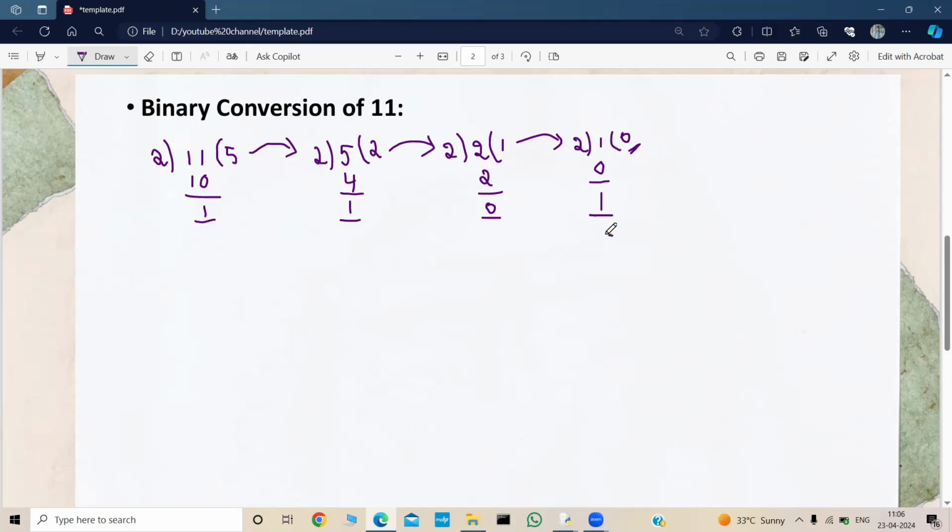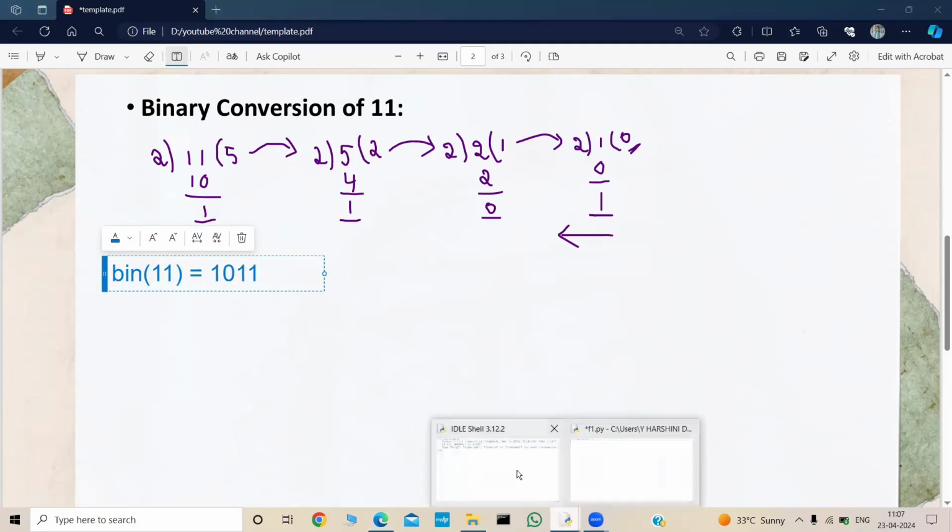Okay. Now we need to consider the remainders from the backwards. That was the binary of 11. We need to consider from backwards, right? So that was 1 0 1 1. So this is the binary of 11. Okay, let's check whether it's correct or not.